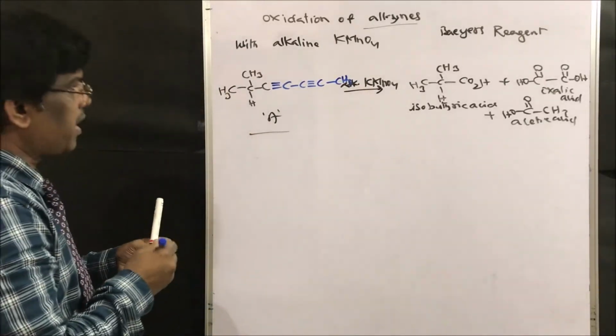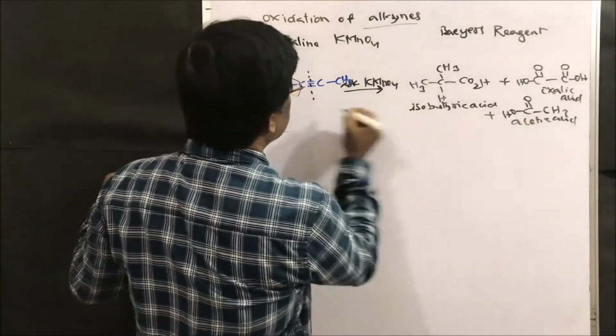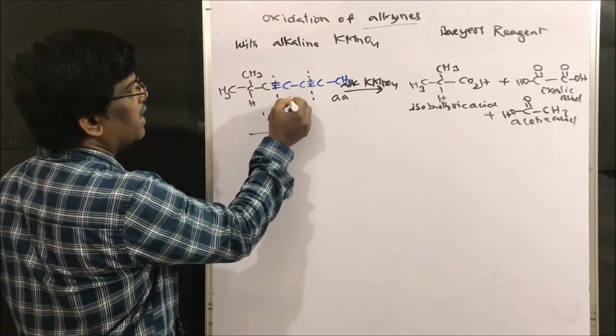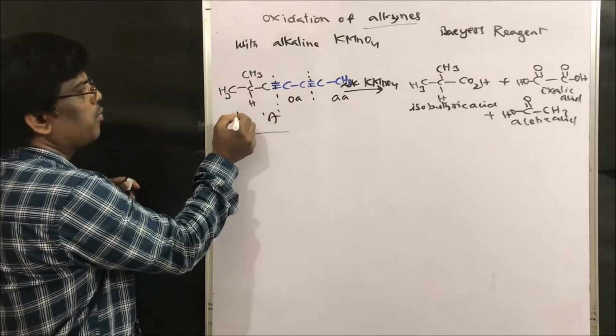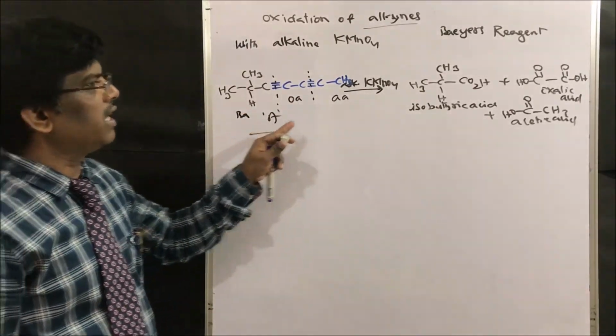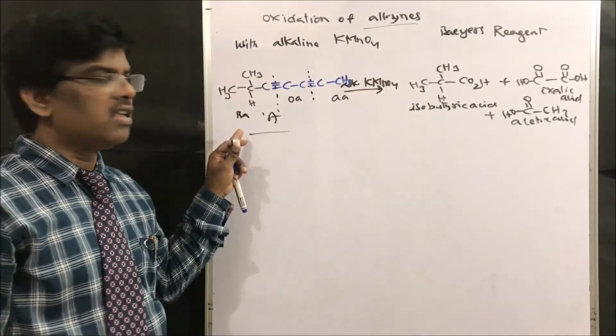When I cleave here, I am going to get acetic acid, right? If I cleave here, it is going to give oxalic acid, and here isobutyric acid. Right friends? So this is how you can get 3 acids. Based on the products also you can predict the starting material.